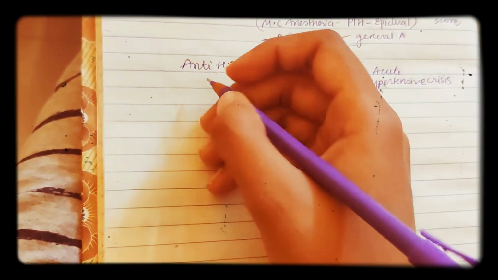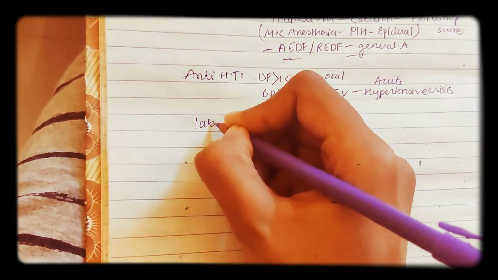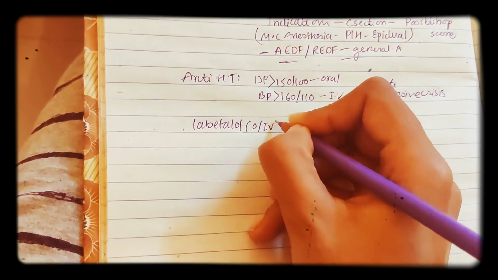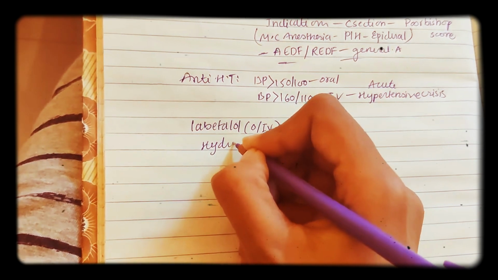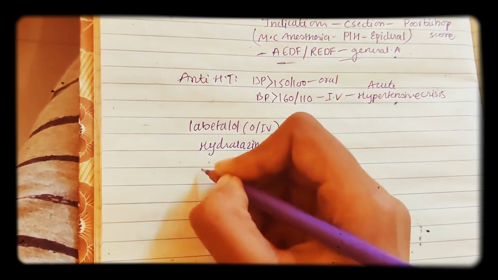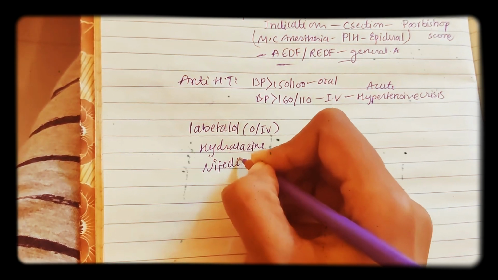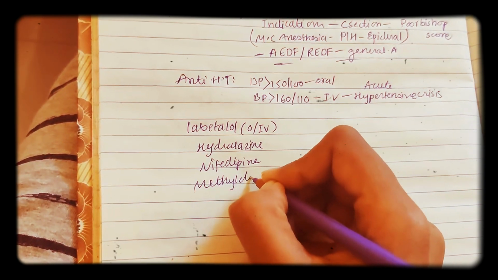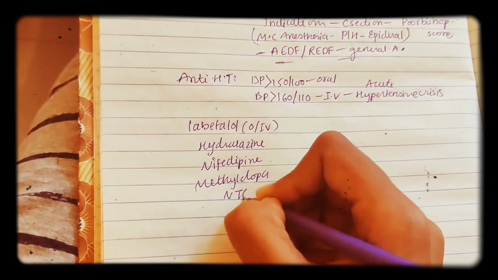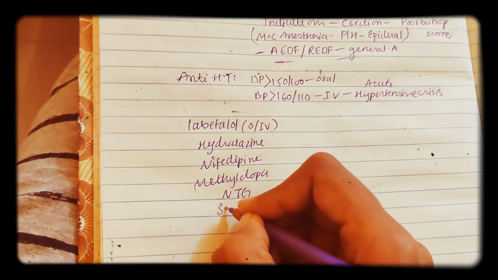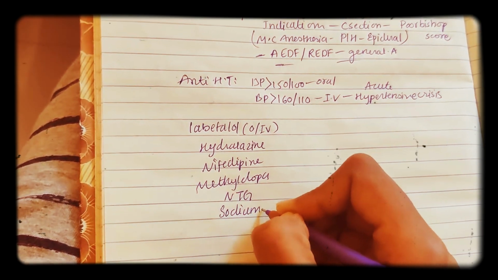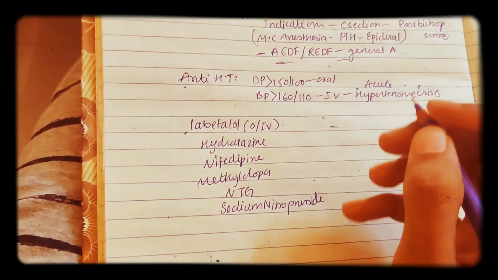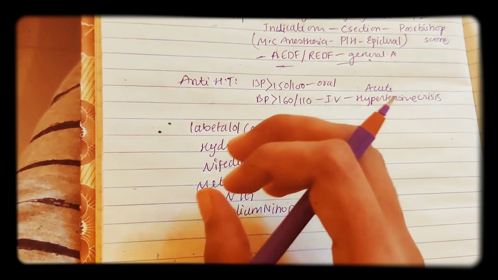So what are the drugs which will be given? The first one is labetalol. Labetalol can be given oral or IV. The next one is hydralazine, and the next one is nifedipine. Next comes methyldopa. Following it, NTG, that is nitroglycerin. Next is sodium nitroprusside. So these are the drugs which are recommended for hypertension. Antihypertensive drugs, these are.